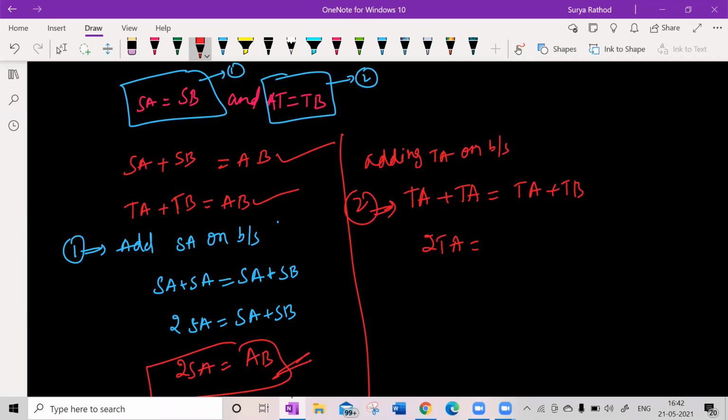Adding TA. So if I add TA on both sides, I'm going to get 2 times of TA plus TB, which is going to give me AB. Clear? So what did I understand from this? What has been given in the question? So we have to prove that every line segment has one and only one midpoint.